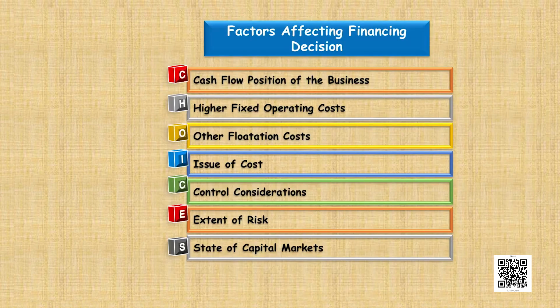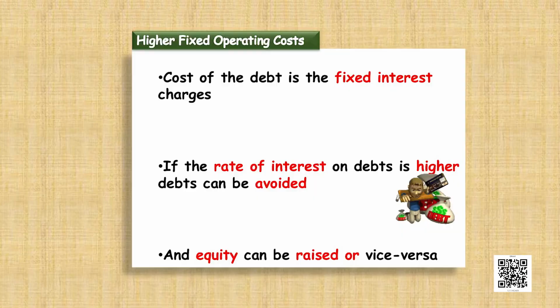Then the next factor that affects the financing decision is the higher fixed operating cost. Cost of debt is actually a fixed interest payment charge. That means it has to be paid regularly at regular intervals. So it is actually a fixed cost for the company. So if the rate of interest is high, then debts can be avoided. Similarly, if the company is already incurring huge fixed expenses, then it should always avoid debt because debt adds to the fixed expenses of the company.